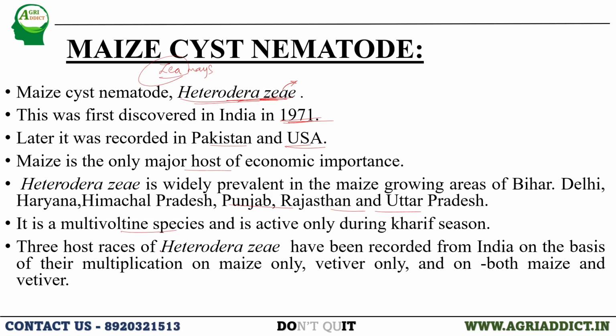And three types of host races have also been recorded in Heterodera zeae. You note down this point. Three host races have been recorded, which differ in their multiplication on different hosts: one which can multiply on maize only, one which can multiply on vetiver only, and one which can multiply on both maize and vetiver. So there are 3 host races which can be found in maize cyst nematode.